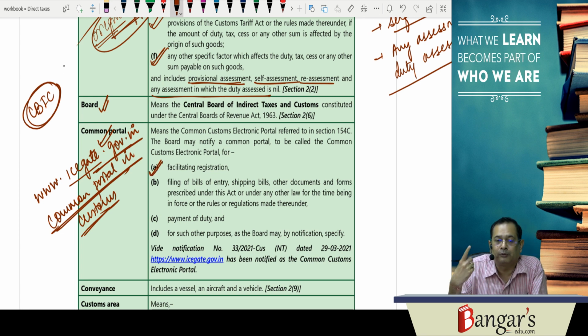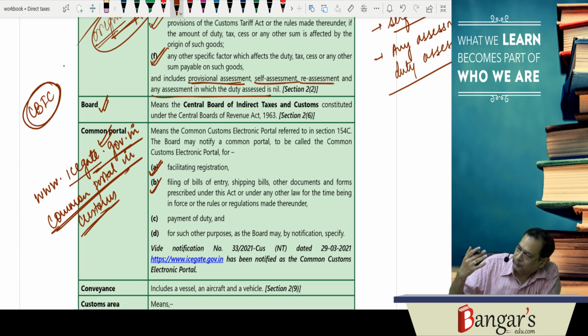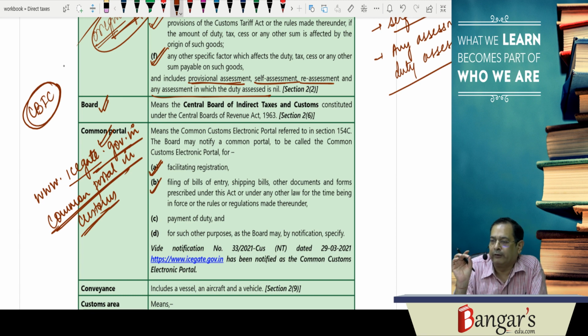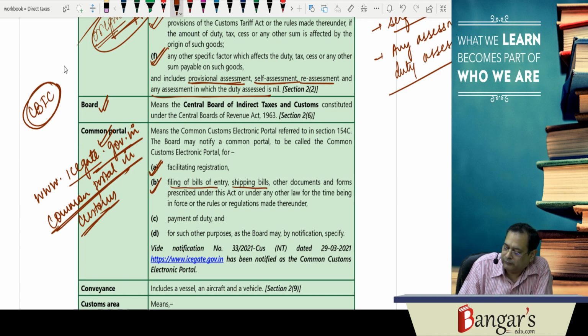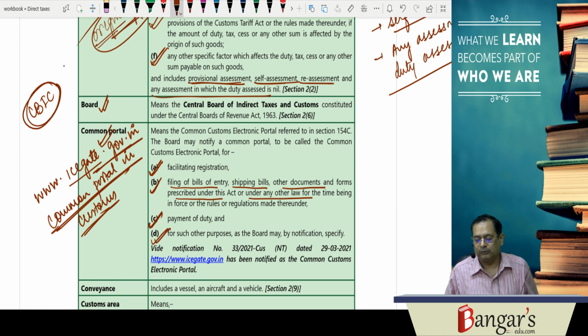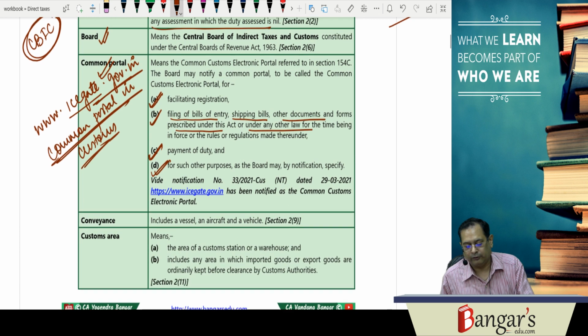This is for the purpose of facilitating registration. If you want to import goods or export goods, you have to file necessary documents like bill of entry in respect of import or shipping bill or bill of export in case of export. So, filing of bills of entry, shipping bills and other documents and forms prescribed under the Act, rules and regulations for the time being in force, then for payment of duty and for such other purposes that the Board may by notification specify.